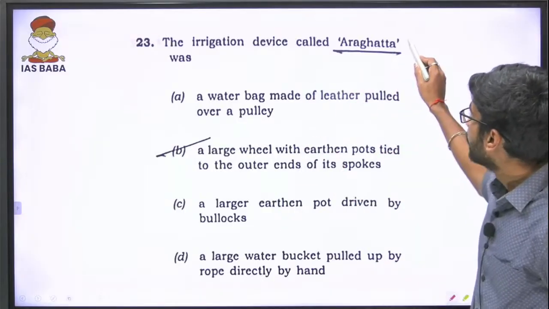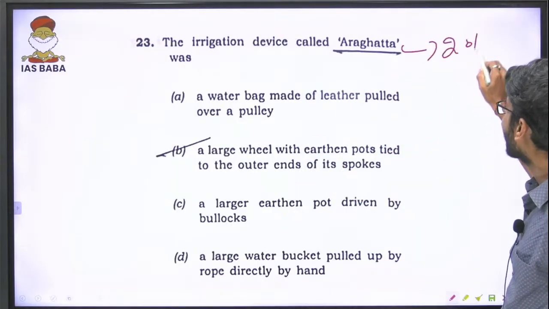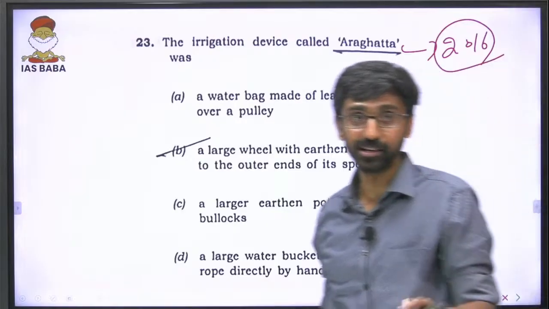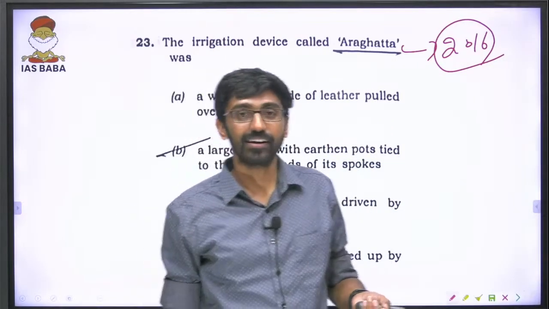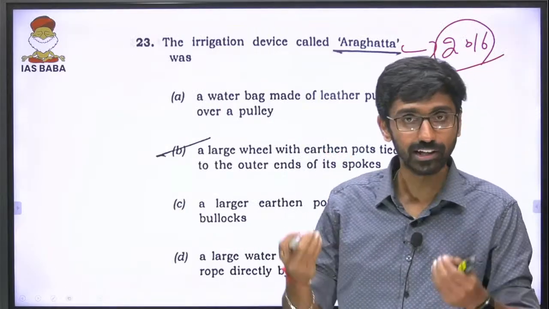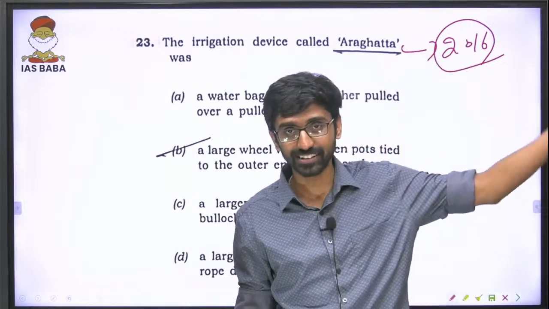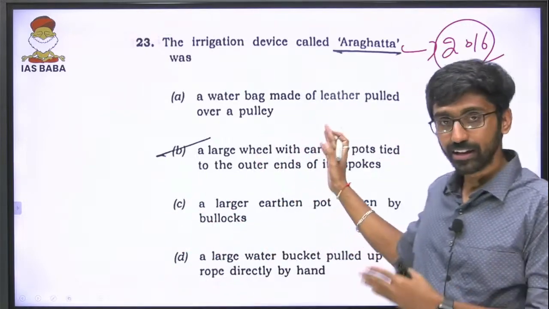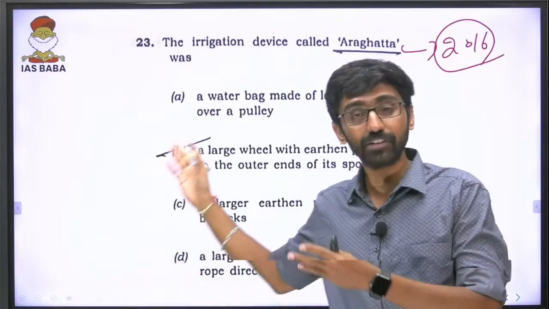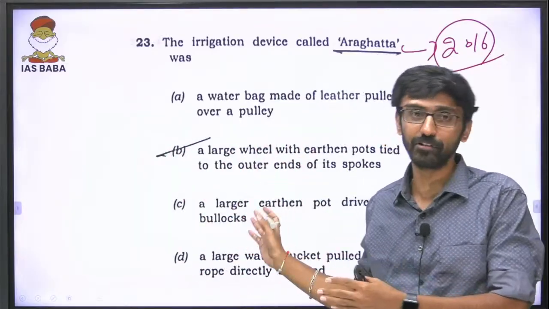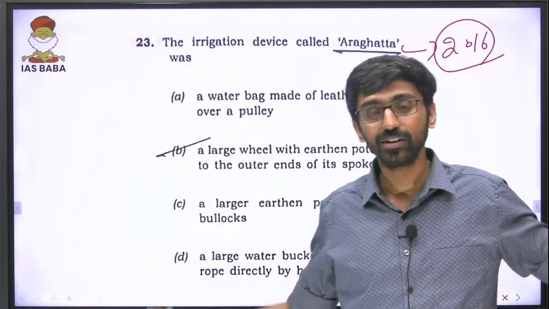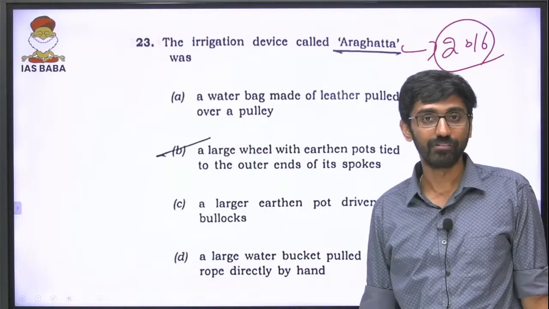The irrigation question, which I was talking about: the same word, the same question, was asked in the 2016 prelims. If you go and check that particular word, it was asked in 2016. Even though we did not solve this question in our prelims classes, because we will be honest, we are not going to claim each and every question. Whichever questions I discussed in the classes, I will claim. This question we did not discuss in the classes, but it was there in the PYQ. If you had done PYQ analysis, you could have answered this very easily.